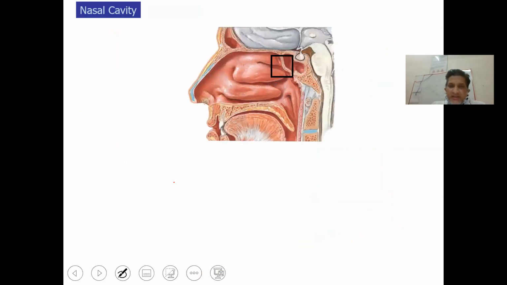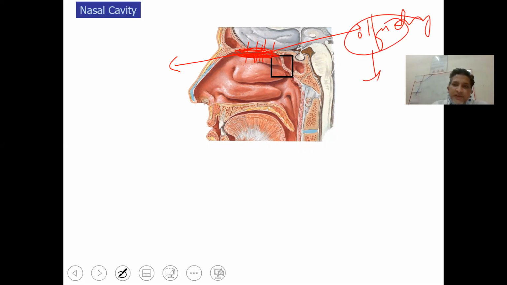So this again is the roof of the nasal cavity. The roof of the nasal cavity is formed by the conjunction of the frontal bone and the ethmoid bone. The cribriform plate is a sieve-like structure present in the roof of the nasal cavity, formed by the ethmoid bone, which transmits the neurons of the olfactory nerve, the first cranial nerve.